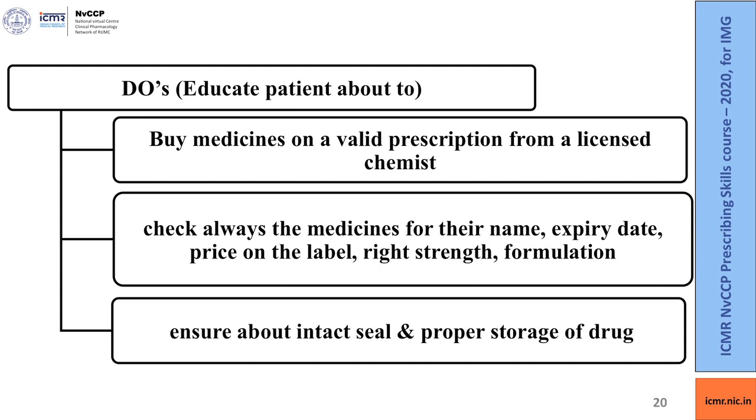Now, what are the positive recommendations for the Indian medical graduate? As an Indian medical graduate, you must educate the patient to buy medicines on a valid prescription from a licensed chemist, and to always check the medicines for their name, expiry date, price on the label, right strength, formulation, etc. You also educate the patient to ensure an intact seal and proper storage of drugs.